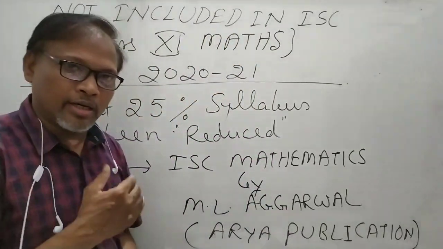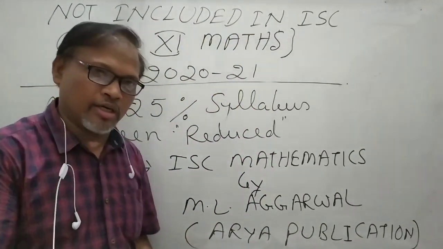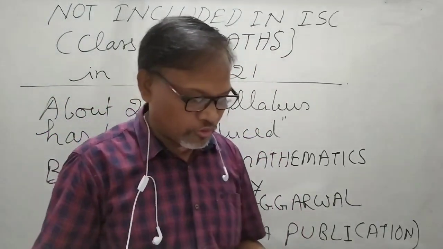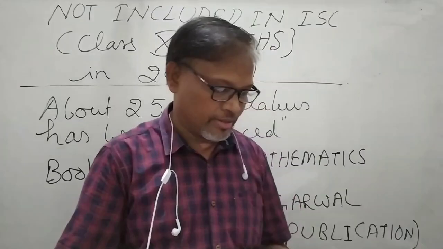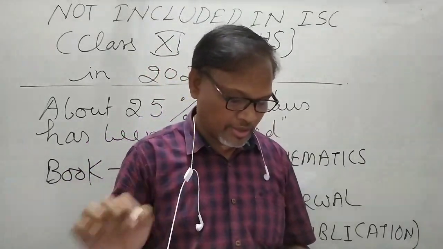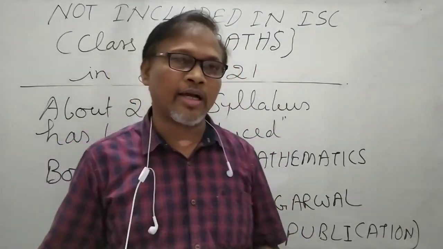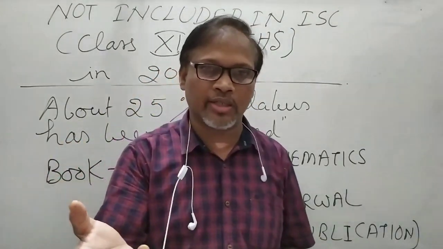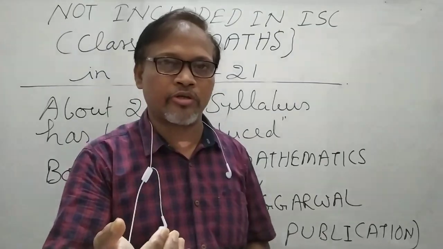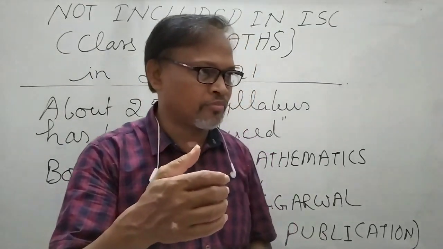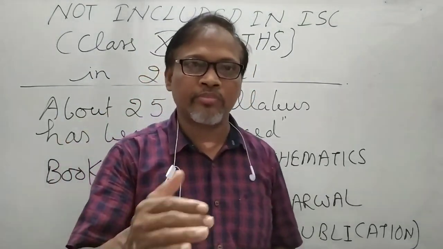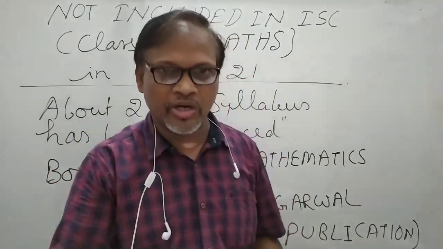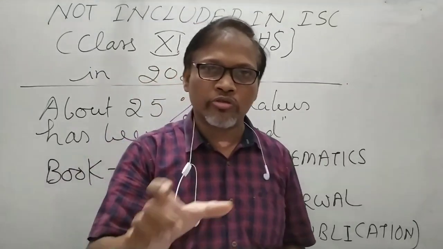You can search in other books also for these topics. Now chapter 11, coordinate geometry, means straight lines. It starts with straight lines. In straight lines, as you have read in class 10 about the equation of the line, like slope intercept form, one point form, two point form, about slope, gradient, perpendicularity, parallel case, so these you have read.